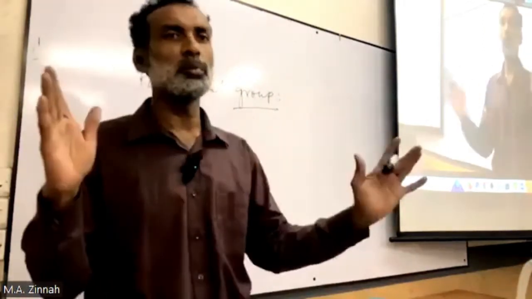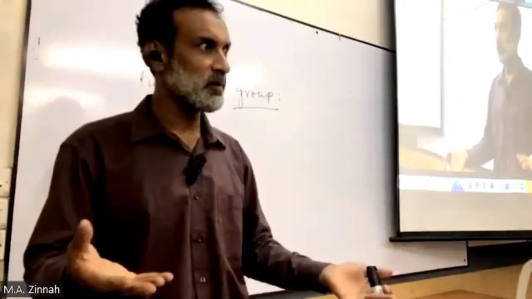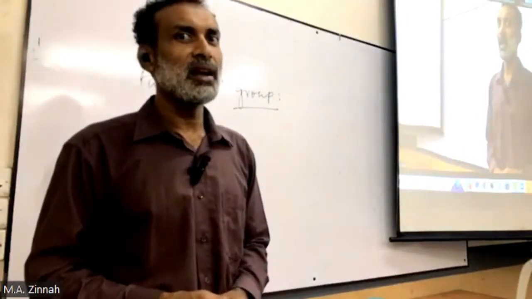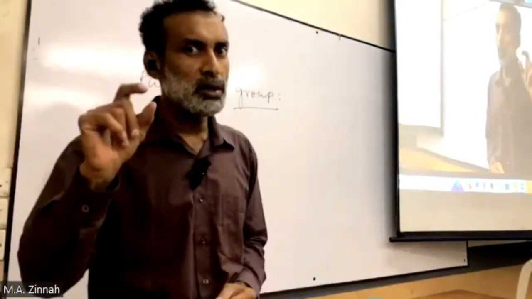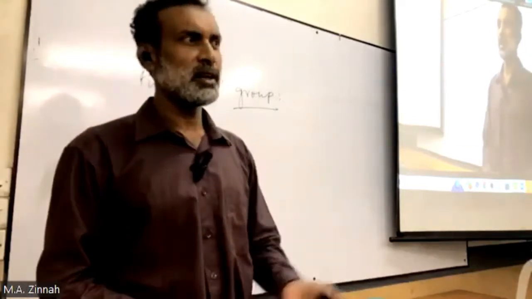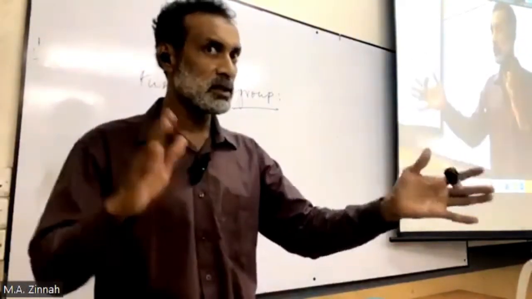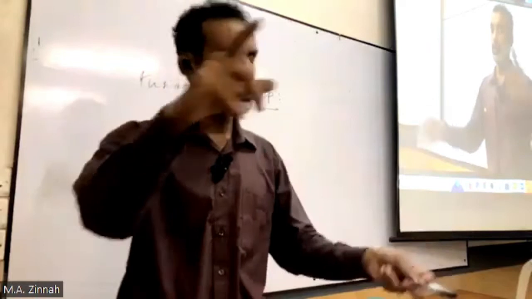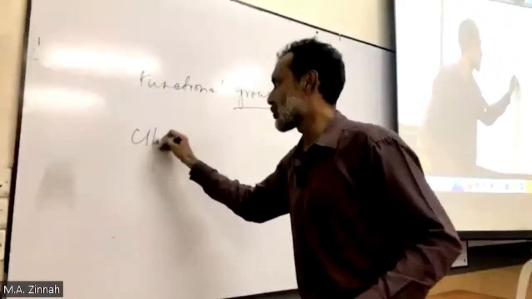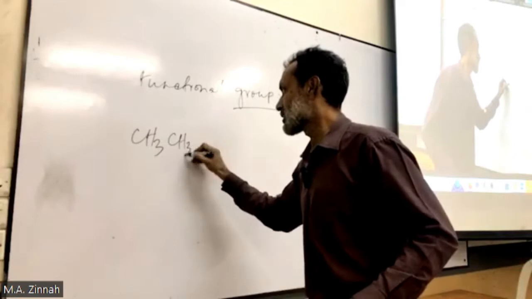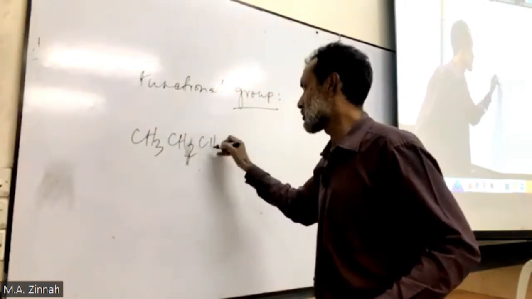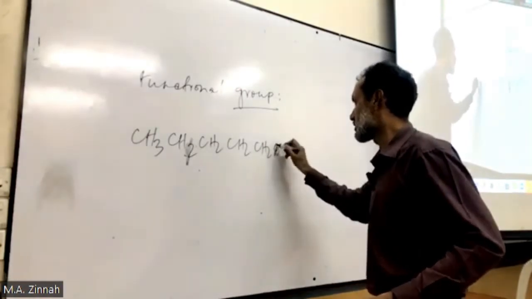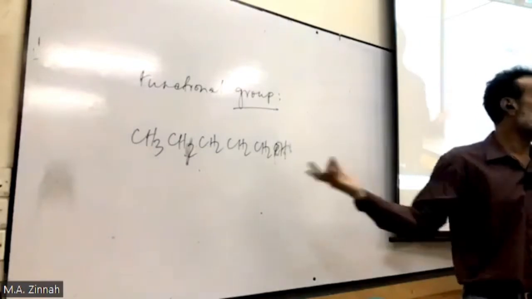Small compound or big compound. In most cases, when the compound reacts, only a small part of the compound reacts. Do you understand what I say? In most cases, when the compound reacts, only a small part of the compound reacts. I show you an example. Suppose this is a big compound. I write CH3, CH2, CH2, CH2, CH2, and here I write OH. Look at this, this is the compound.